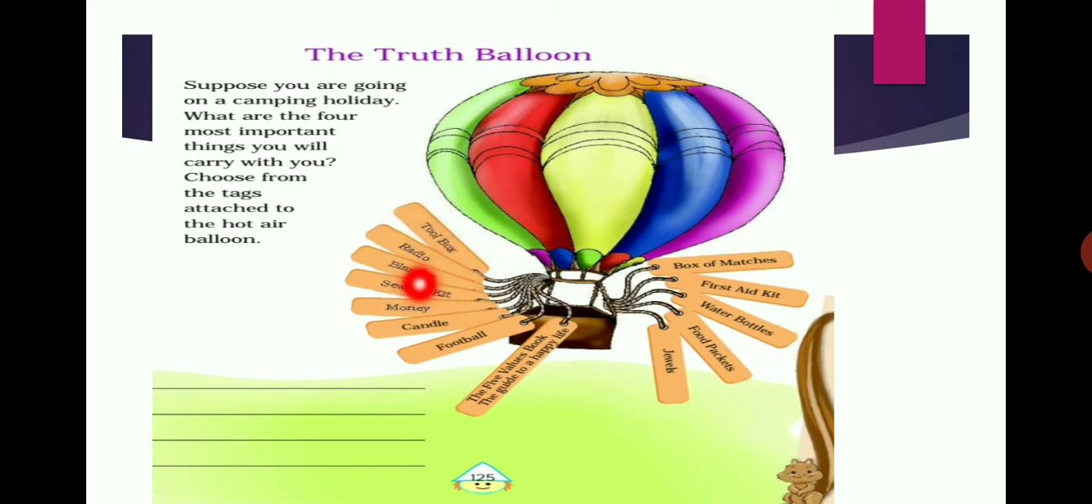For example, toolbox, radio, like that they have given. From this, you have to choose any 4 which are most important for you. For example, I will say, I will take water bottles. Like that, you choose what things you want, what things you have decided. If you decide to go for a picnic, what ideas, what plan you will take. Like that, you take some 4 tags from here and write in this box.